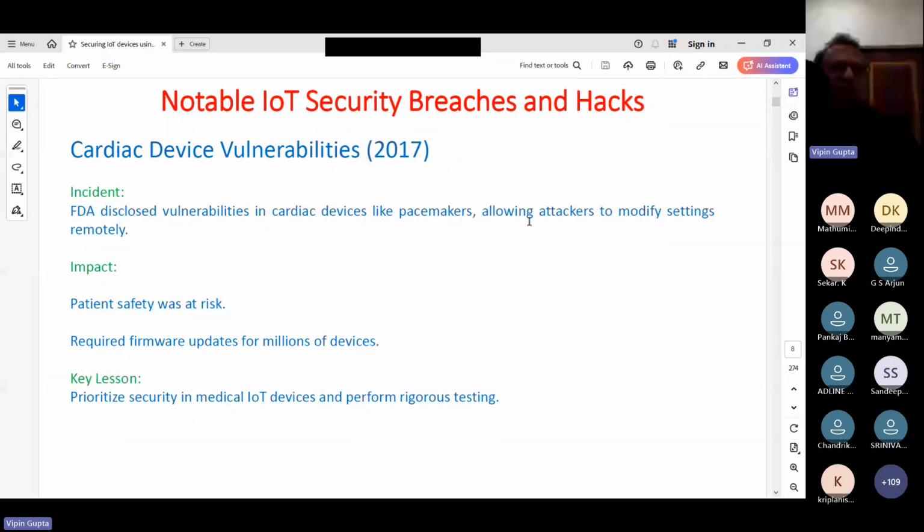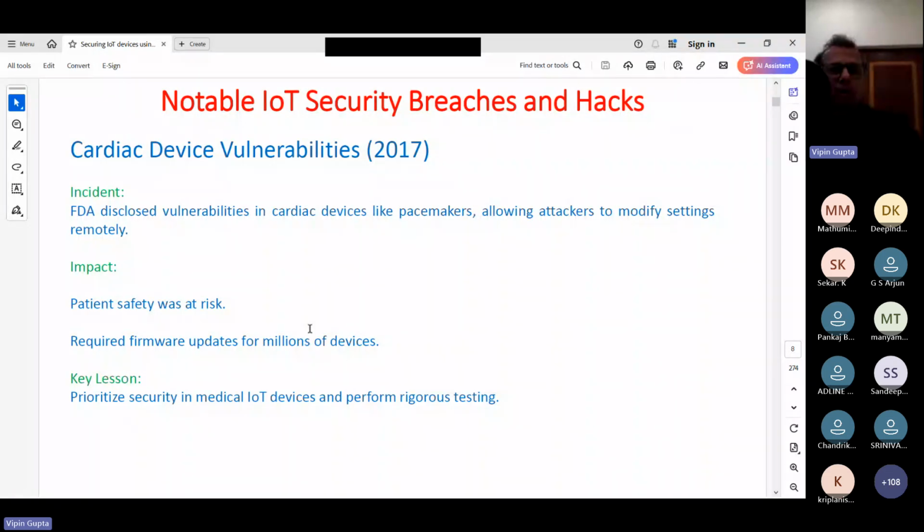So in this case, patient safety was at risk, and whatever companies were involved had to perform updates for millions of devices. And in our case, we will be looking at one solution by which, even if you have not millions but billions of devices, within, you can say, an hour, we can update the software on all those billion devices.